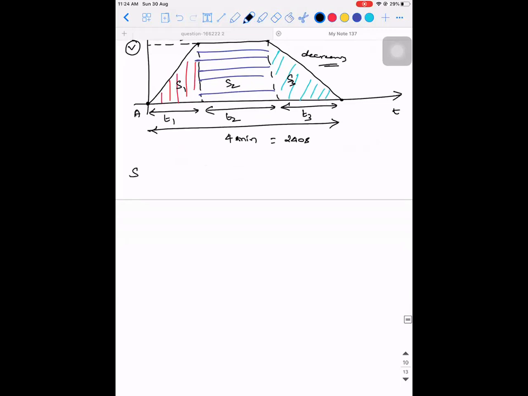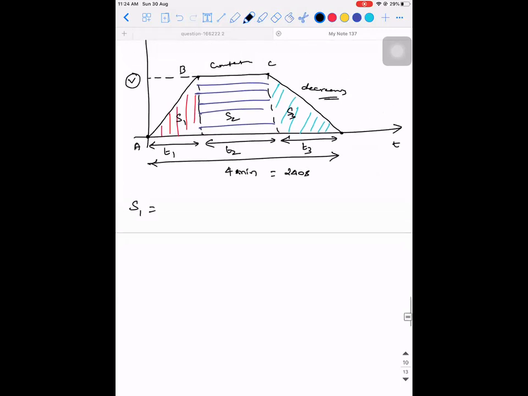So S1, if I take this as D and E, is the area under the triangle ABD, a right angle triangle. S1 is equal to half into base, base is T1, into height, the height is B. This is what we need to find. So T1 is equal to 2S1 divided by B. Can I write it like this?